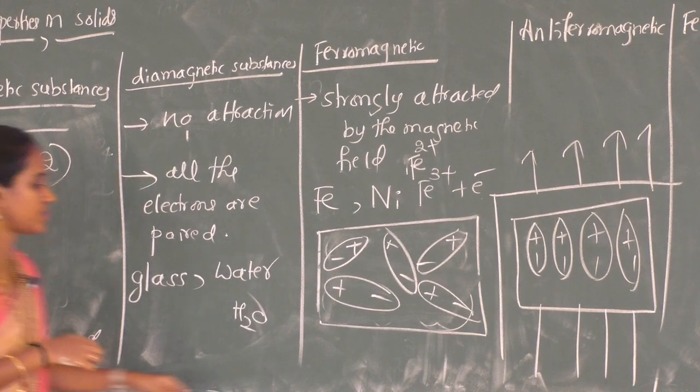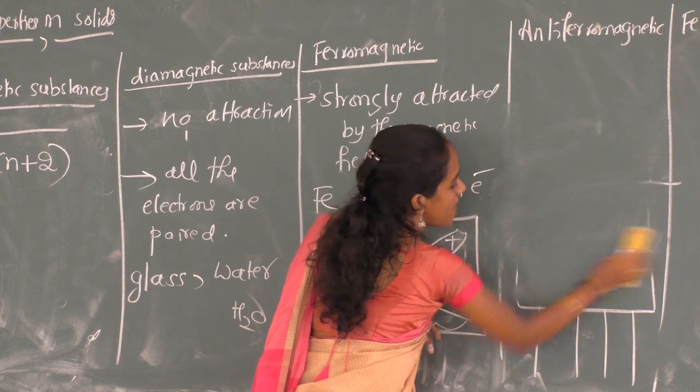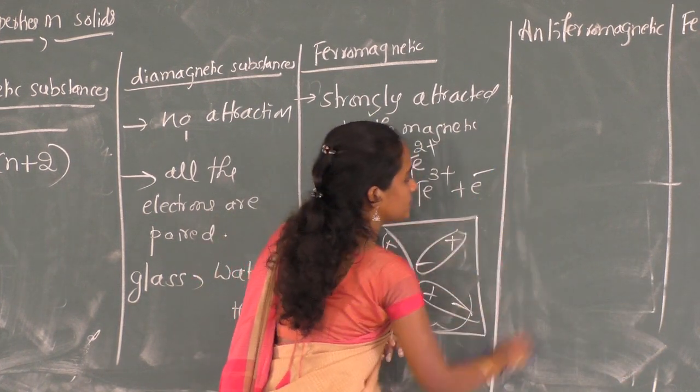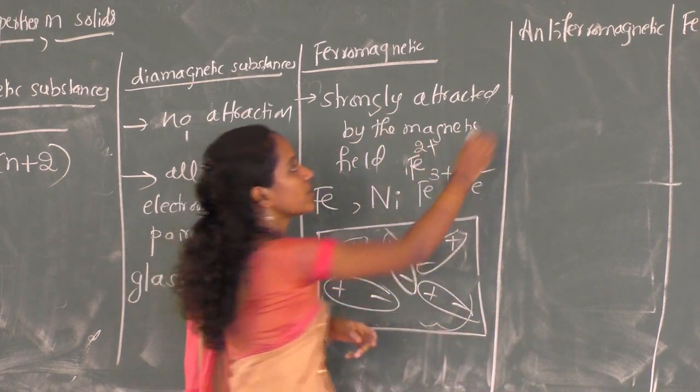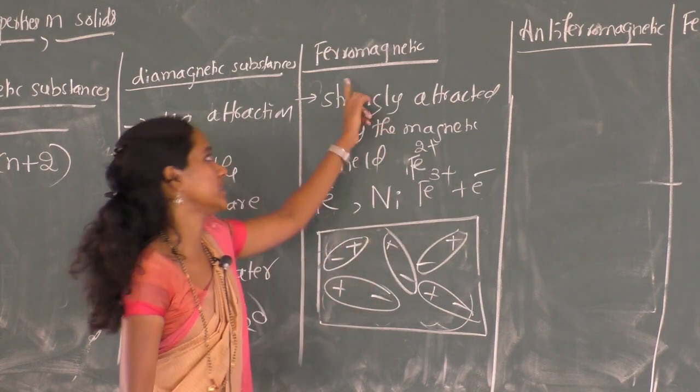Now the next type is antiferromagnetic substances. What is this antiferro? In antiferromagnetic substances, the domain structure is similar to ferromagnetic.